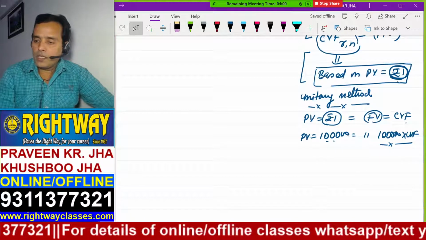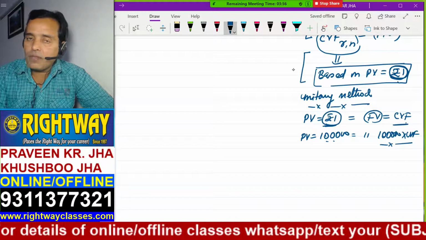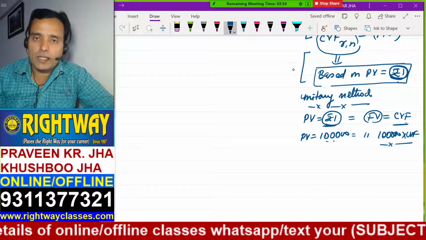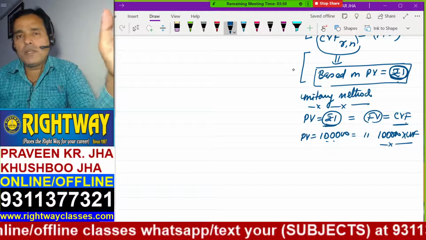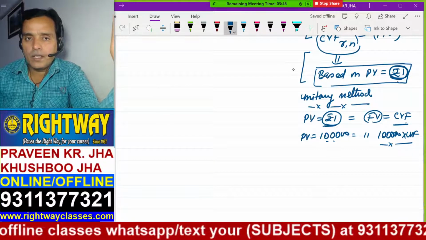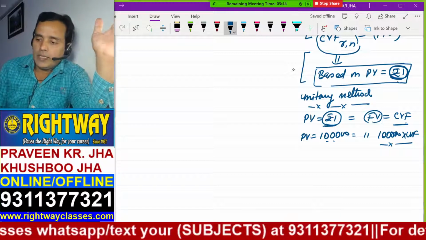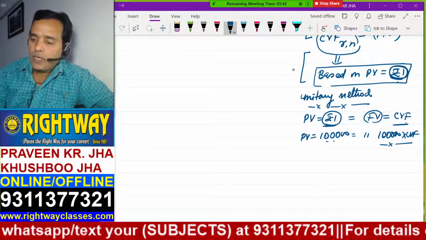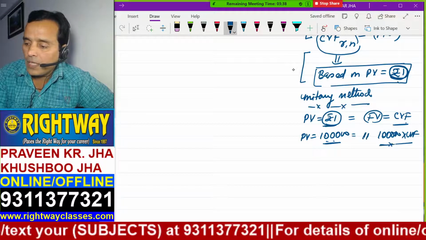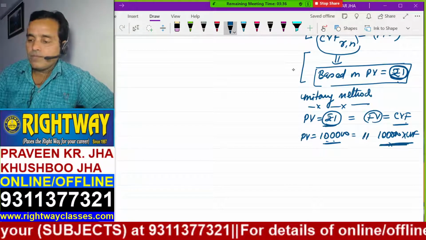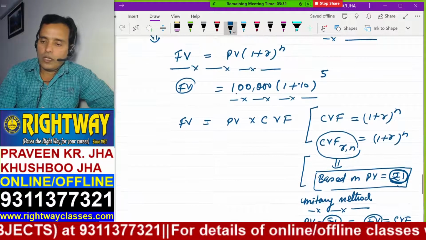Listen again. If present value is 1, your future value is CVF. CVF means compound value factor. Right now, please just keep this name CVF only. Don't elaborate on this, I'll explain it further. If present value is 1, then future value is CVF. If present value is 1 lakh, then future value will be 1 lakh into CVF. Is this right?